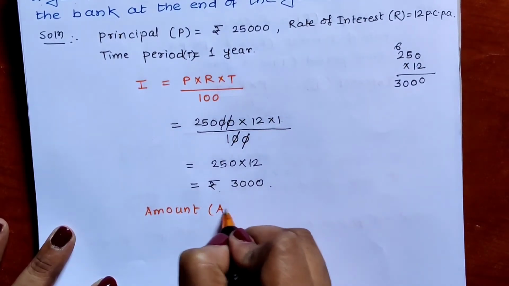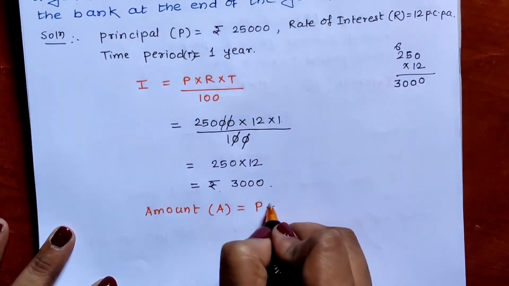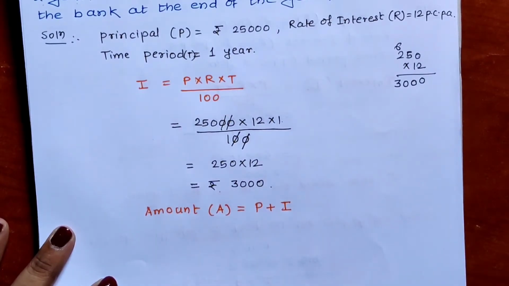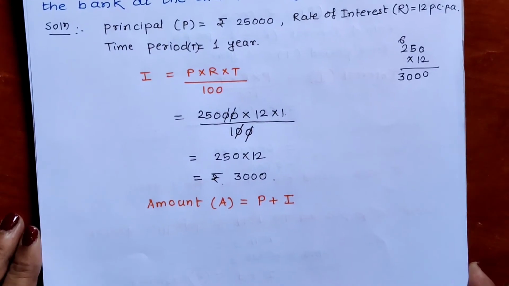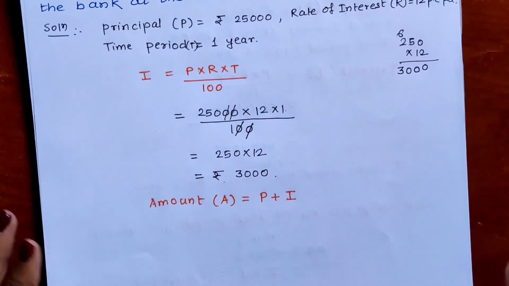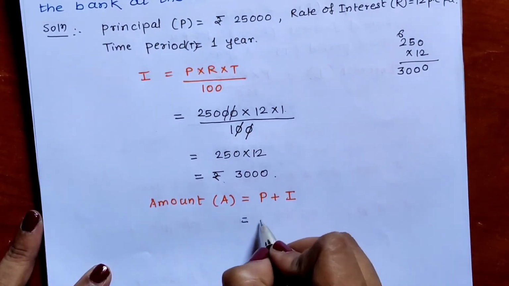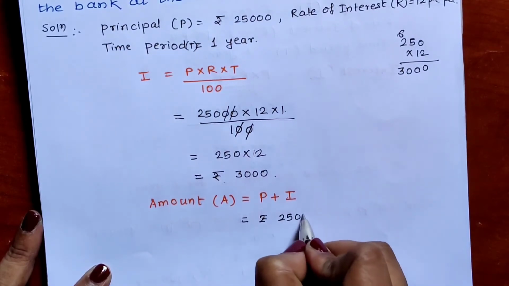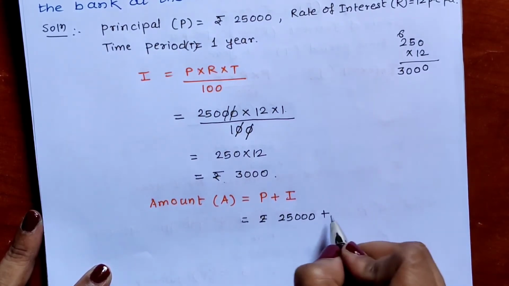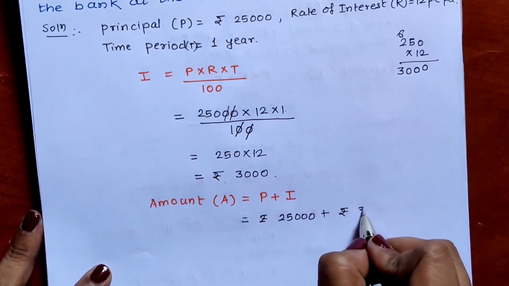Amount A is equal to principal plus interest. So principal how much? 25,000 rupees plus interest is rupees 3000.